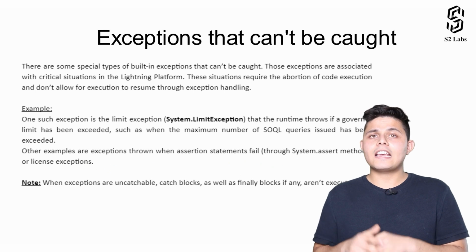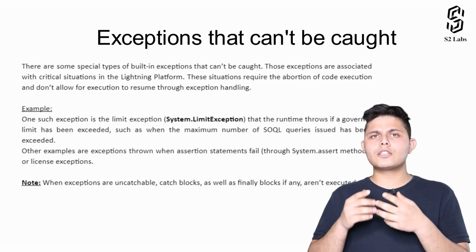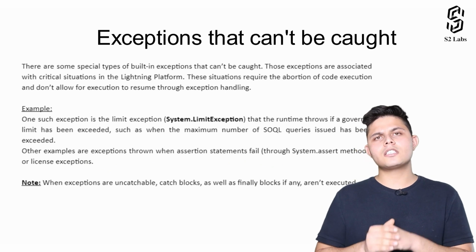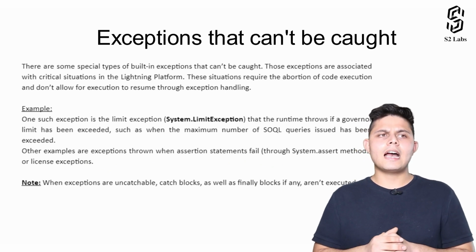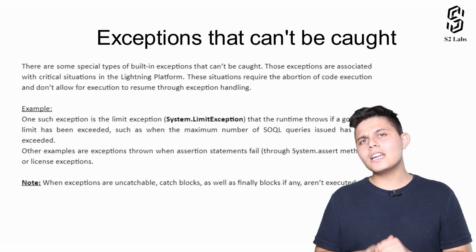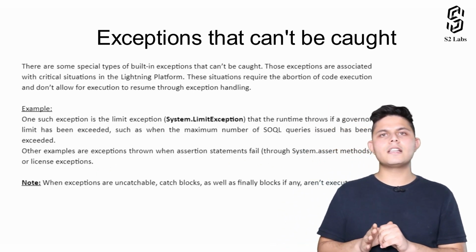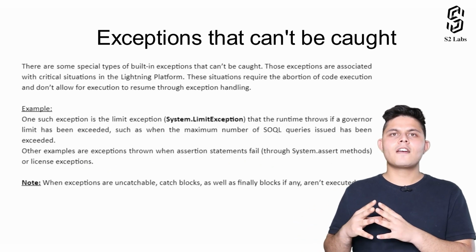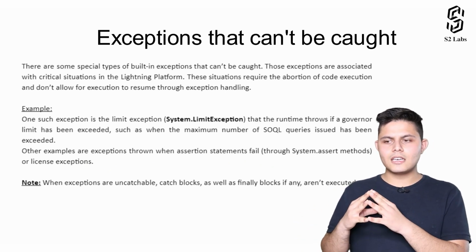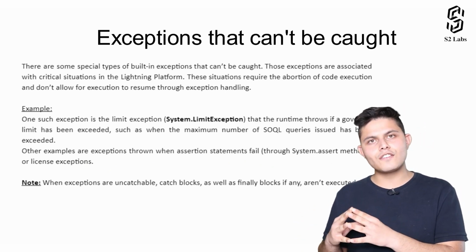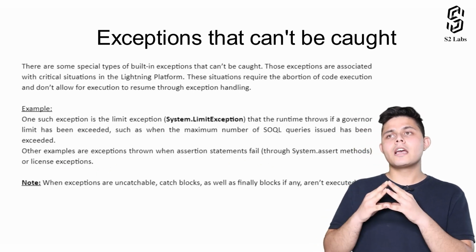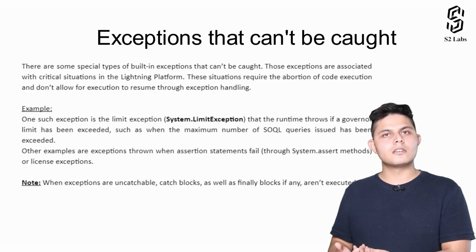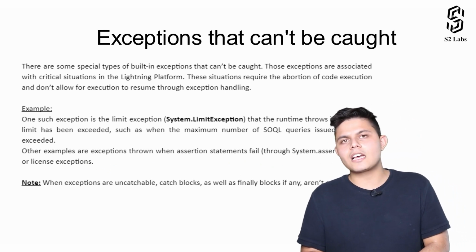If your code exceeds the governor limits, it will throw a system.LimitException, and this limit exception can't be caught. In the end, this exception will only result in the termination or abortion of the program from where this limit exception actually occurred. So this is a type of exception that can't be handled.